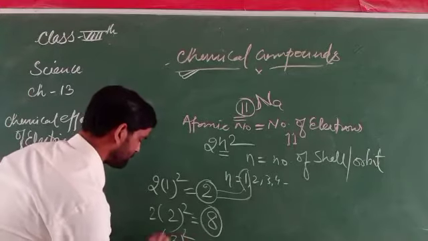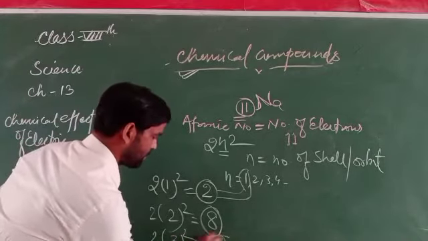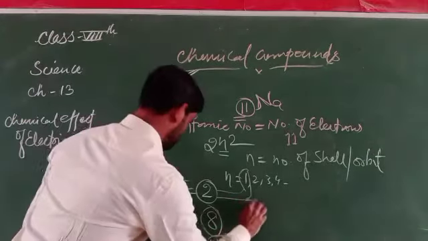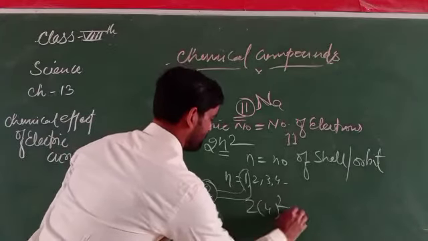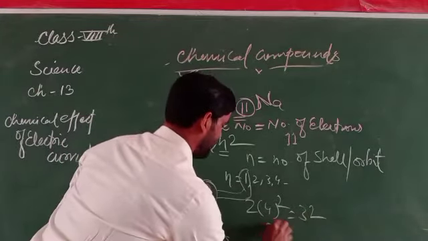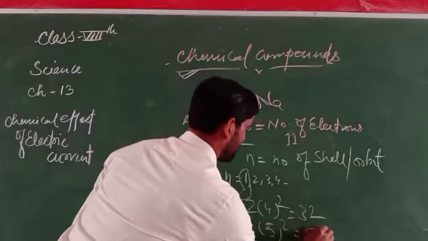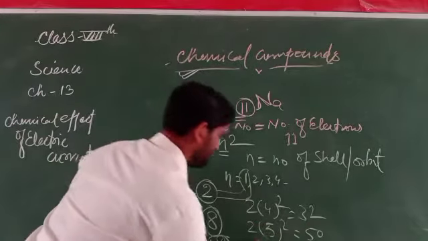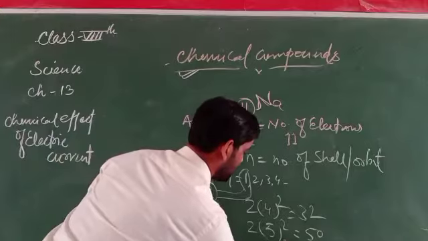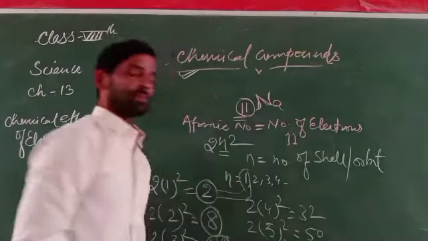In the third there will be 18. In the fourth there will be 32. In the fifth there will be 50. In the sixth there will be 72.